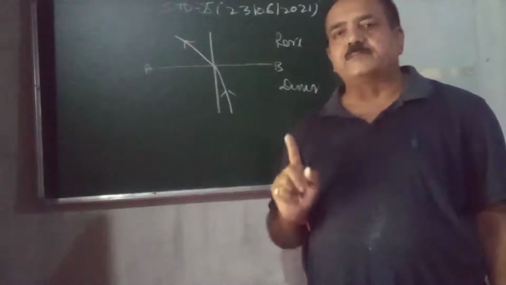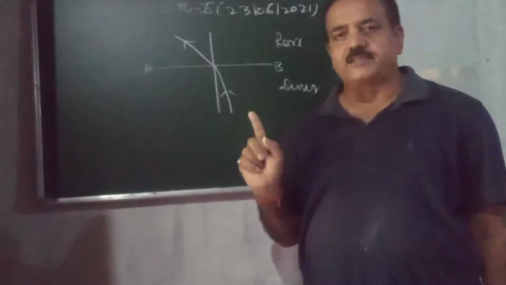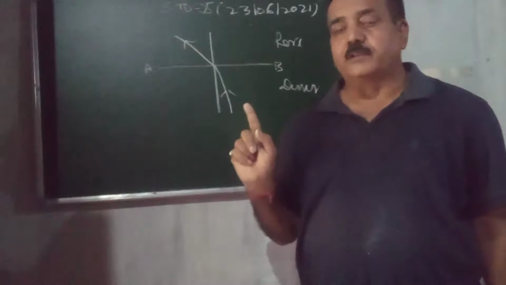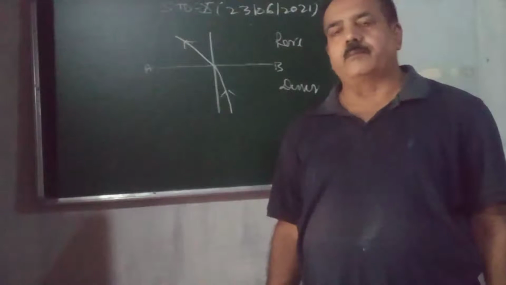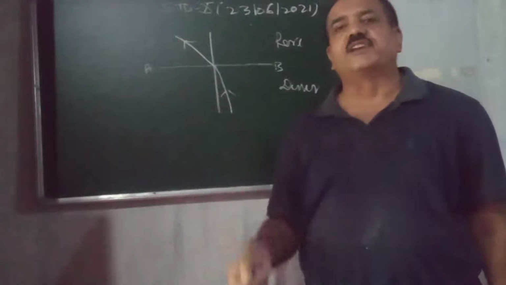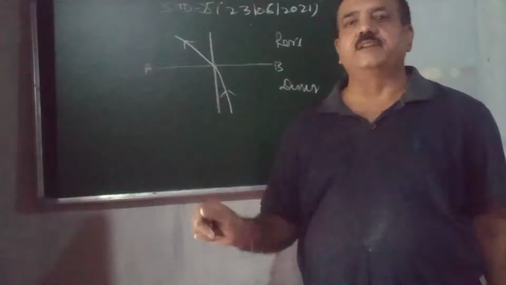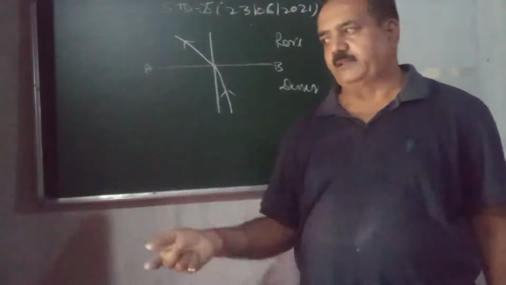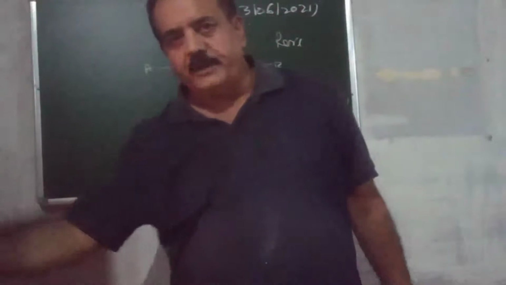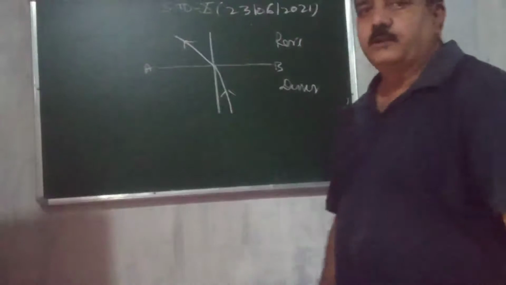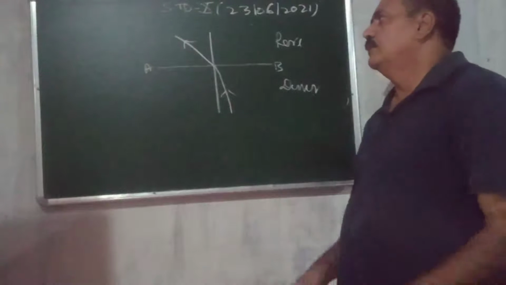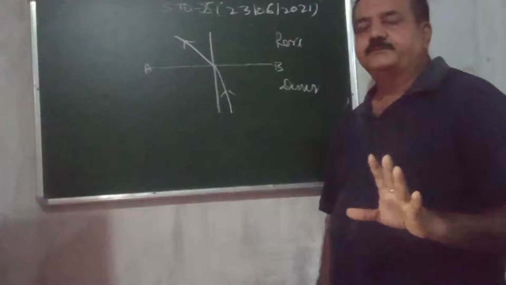Speed of light is maximum in air or vacuum, that is 3 into 10 to the power 8 meter per second. In any other medium except air or vacuum, the speed of light is decreased. Because of the change in the speed, the refraction takes place. So, for refraction, there must be two different media. Do you follow this one?